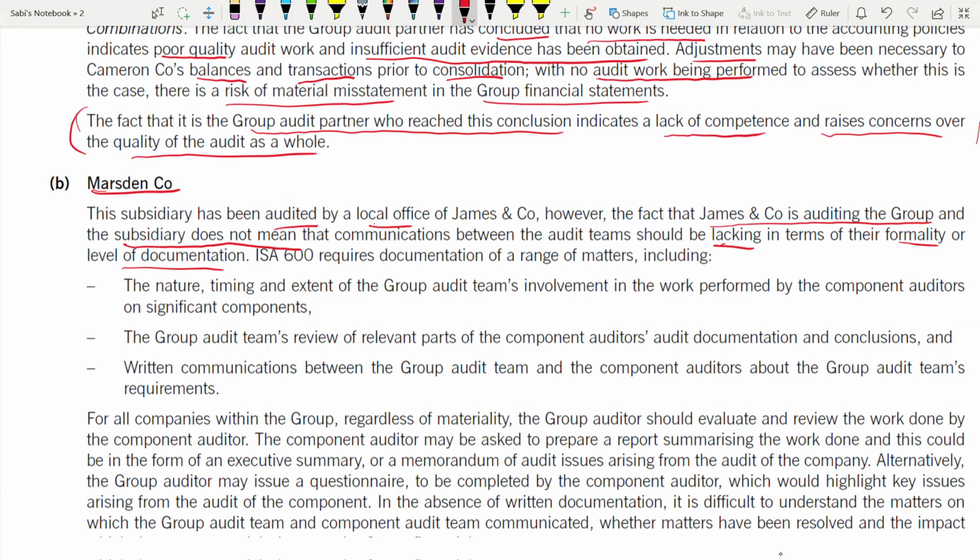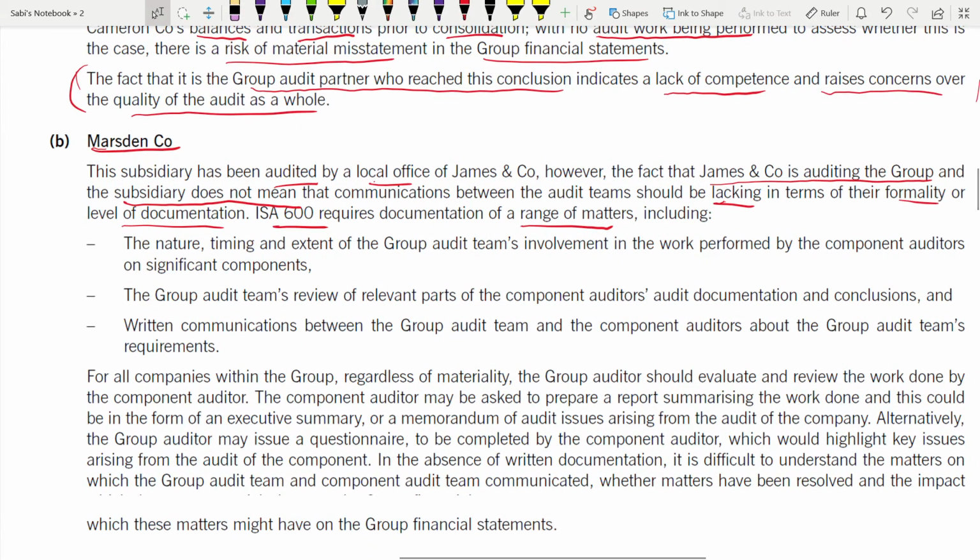Which standard requires documentation? ISA 600. It requires documentation on a range of matters, not just one. Let's go through these 3 matters. Number 1, what is the nature, the timing, and the extent of the group audit team's involvement in the work performed by the component auditor on significant components?